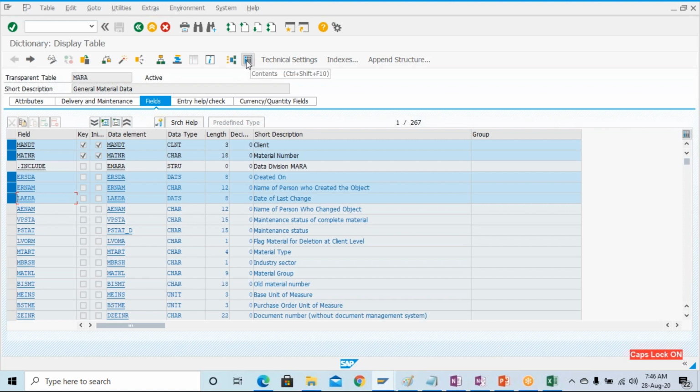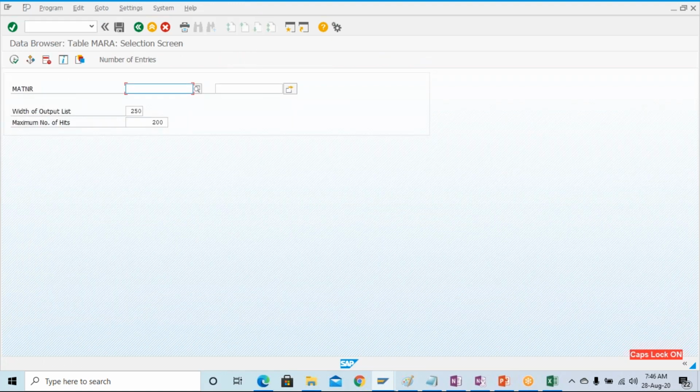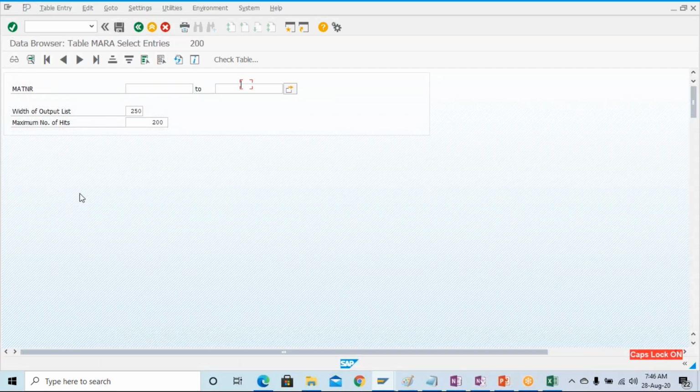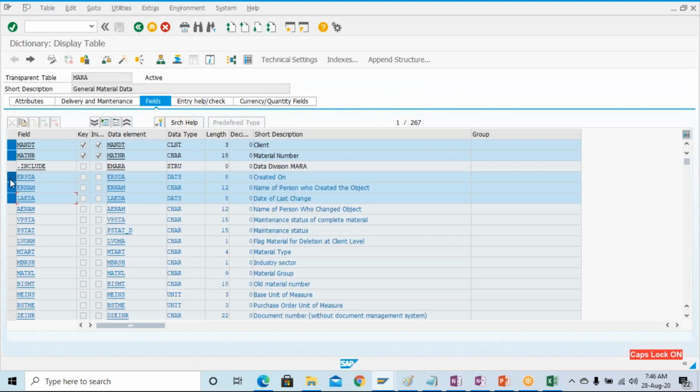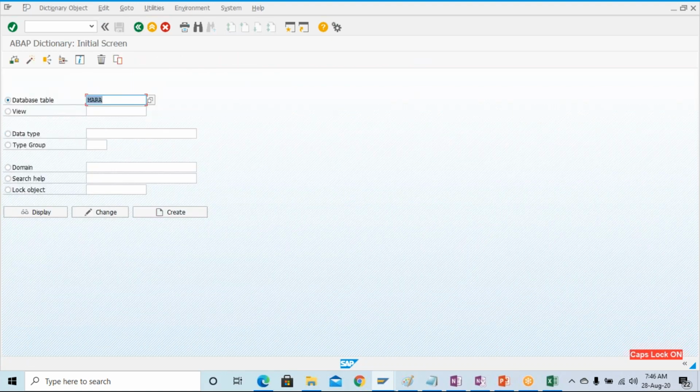If you want to see the content, you have to click on the content button, and you can check it over here. This is the content, but this is the definition. So every table has its table definition, and the table definition behaves like a structure. This MARA table has these components. If you want to create another table, we know how we can create it. Similarly, if you want to create only a structure, only the definition of a table, it is possible to create it from SE11.